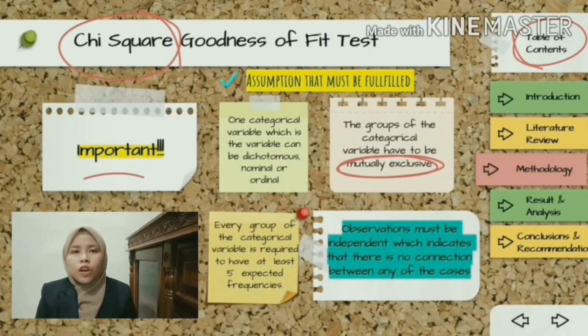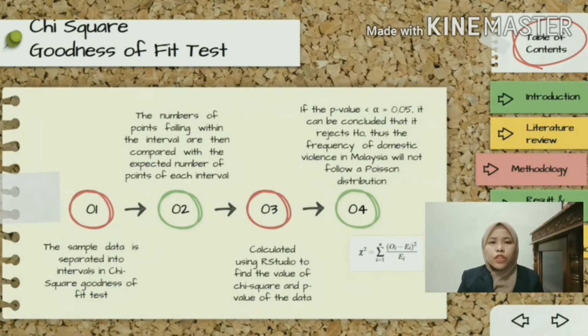For example, the occurrence of domestic violence in January 2016 provides no information about the occurrence of domestic violence in February 2016. Thirdly, the groups of the categorical variable have to be mutually exclusive, where in this case, the months cannot occur at the same time. Lastly, every group of the categorical variable is required to have at least 5 expected frequencies. Next, we proceed to the chi-squared goodness of fit test.